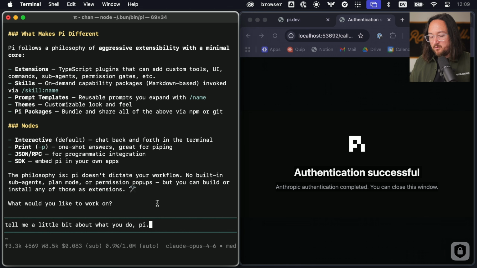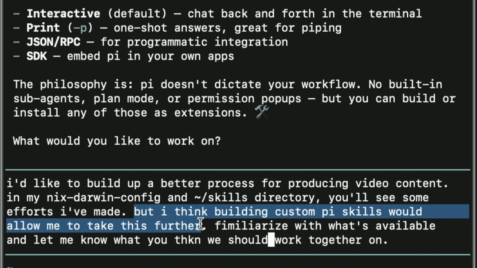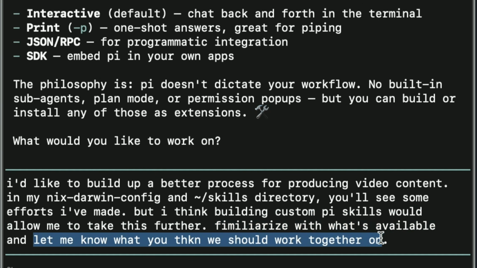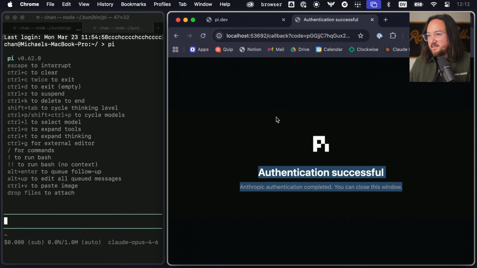What would you like to work on? I like to build up a better process for producing video content in my Nix Darwin config directory and user skills directory. You'll see some efforts I've made, but I think building custom Pi skills would allow me to take this further. Familiarize with what's available and let me know what you think we should work on together. Okay, while that is running, let's take a look at the documentation and see what we have access to.